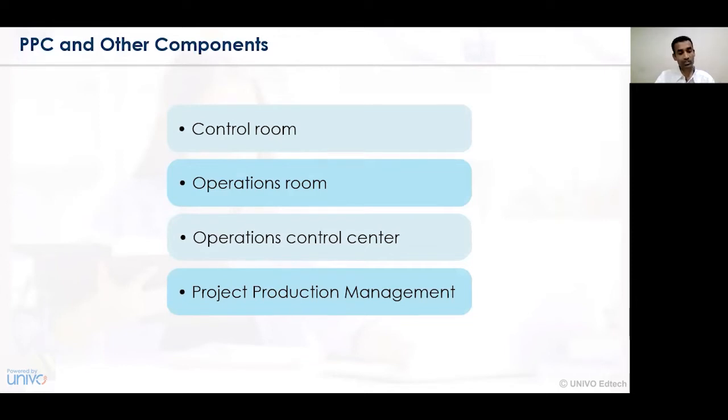In terms of the operations room, all the activities related to the operations level or the shop floor level are controlled from this particular location, and accordingly, those activities are well coordinated in the business organization. In terms of the operations control center, it is located at the shop floor level or at the operations level, wherein actual activities are implemented and conducted. Usually the production manager or the manufacturing manager is in charge of this particular section.